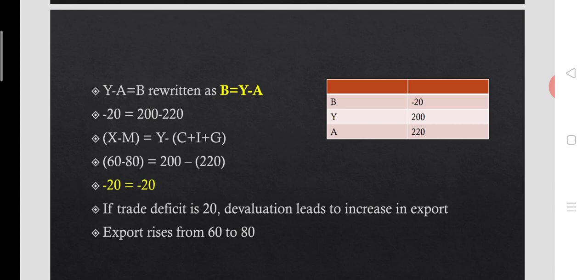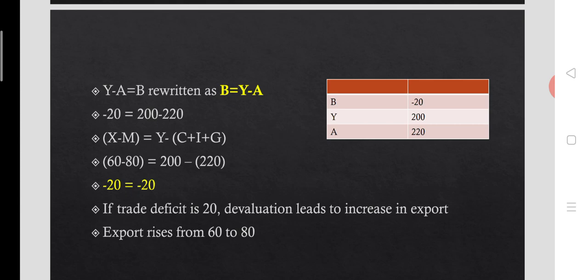That means 200 minus 220. 200 is the national income, but our domestic expenditure exceeds national income by 20, that is 200 minus 220, that is minus 20.